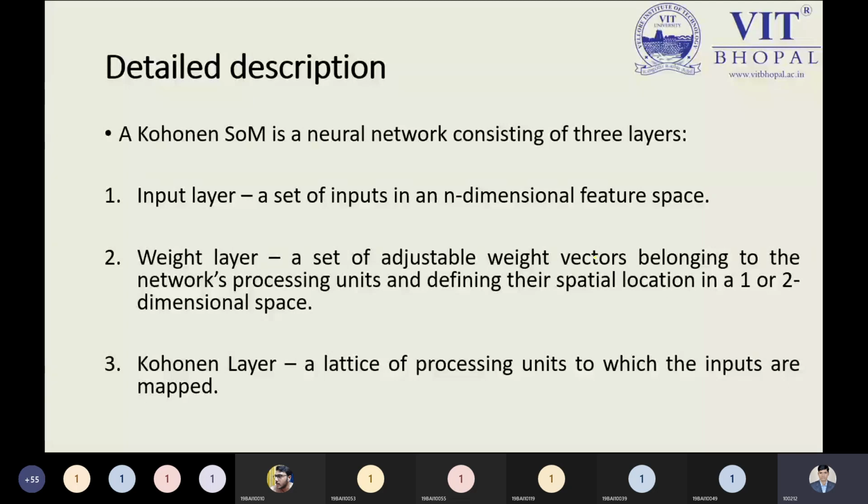So we have sub layers that are implicitly handled by the weight layer and Kohonen layer. But in the artificial neural network, we have the input layer, hidden layer, and output layer. That is the beauty of the neural network. But we are understanding this concept as totally inspired by our fundamental neural network, the ANN. We're not discussing any other kind of neural network that has so many layers. If you want to apply the self-organizing map to a different kind of neural network, you can apply it, but there will be no sense.